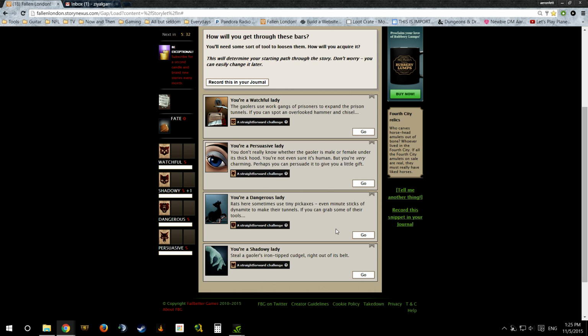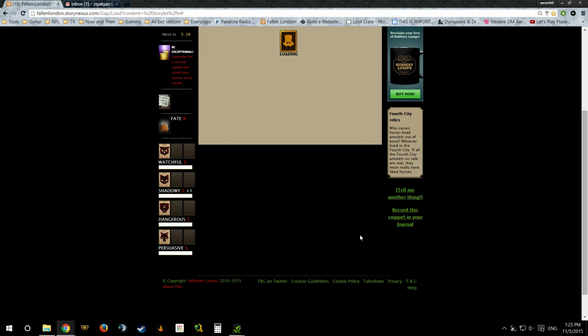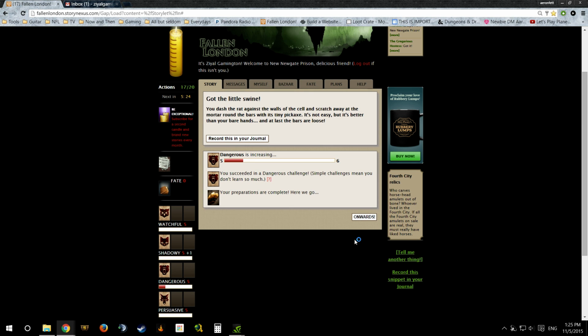Rats here sometimes use tiny pickaxes. Even mine use sticks of dynamite to make their tunnels. You can grab some of their tools. A straightforward challenge. Okay, so you see that it was a straightforward challenge, meaning we had a 100% chance to complete it. Got the little swine. You dash the rat against the walls of the cell and scratch away at the mortar around the bars with its tiny pickaxe. It's not easy, but it's better than your bare hands, and at last the bars are loose.